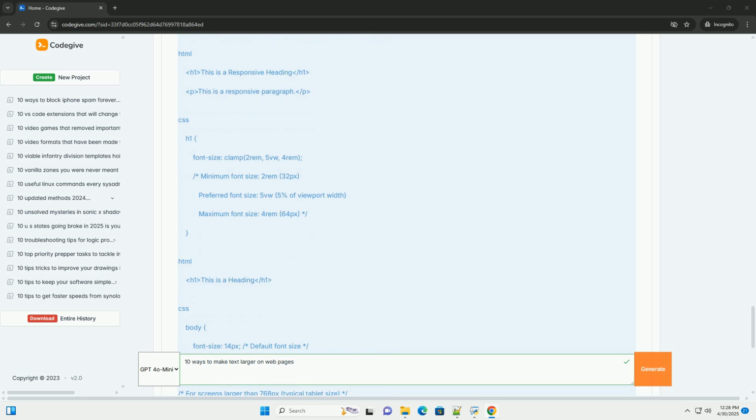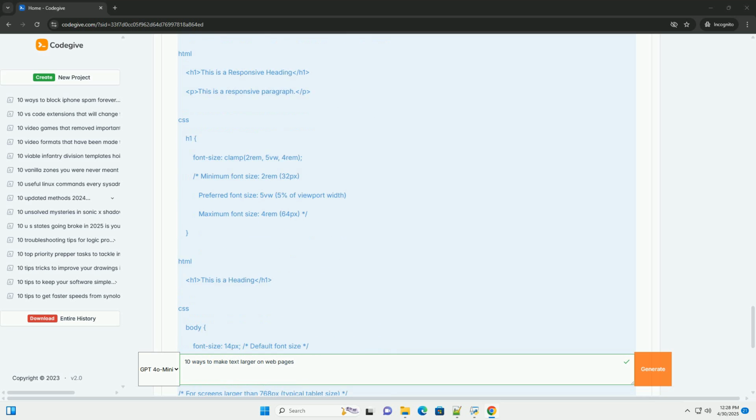Pros: dynamically scales text based on the viewport size, making it great for responsive designs. Cons: can lead to very small or very large text on extreme screen sizes. Requires careful testing and possibly using calc to combine viewport units with fixed values for better control. Can be unpredictable if not used carefully.